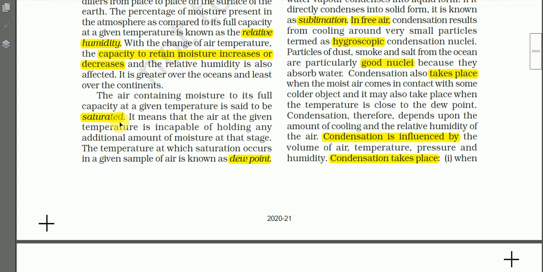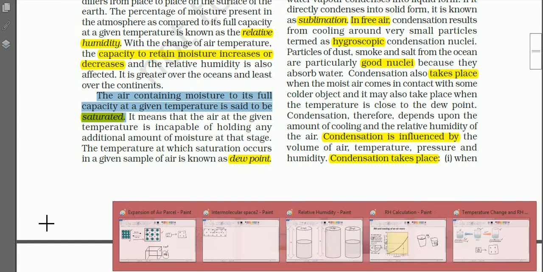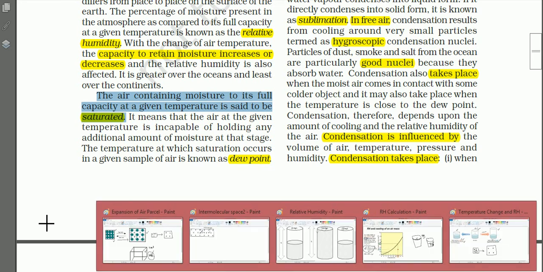And two more terms here. The air containing moisture to its full capacity at a given temperature is said to be saturated. Okay, so the air containing moisture to its full capacity at a given temperature is said to be saturated. That means saturated air. Let us see one more explanation.